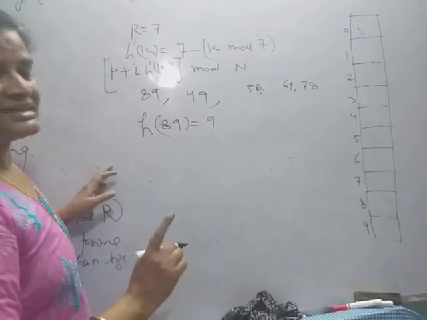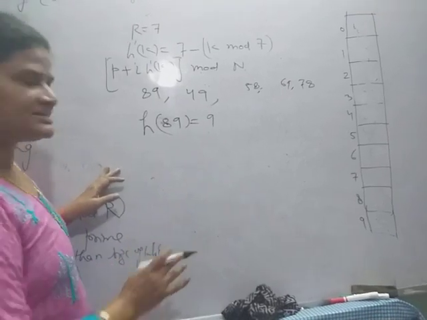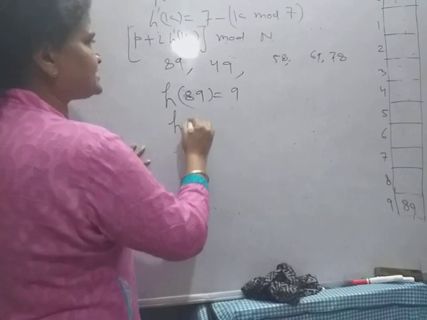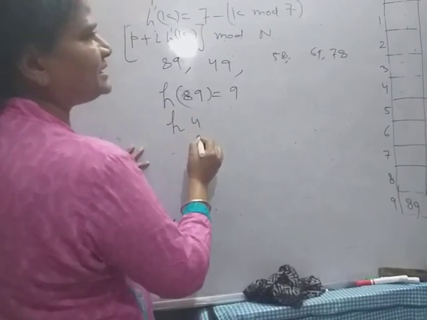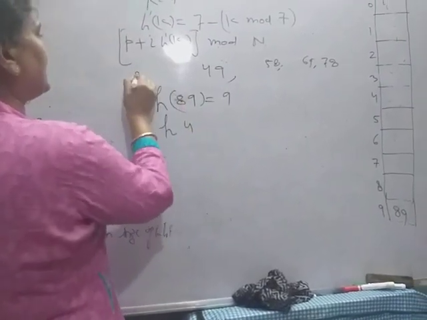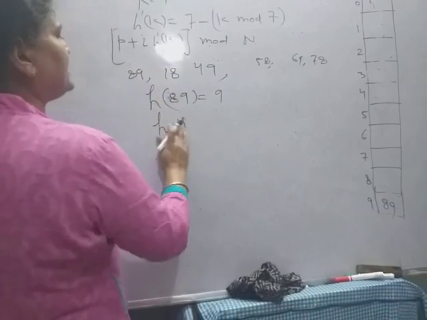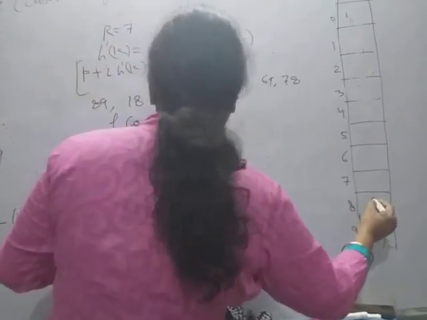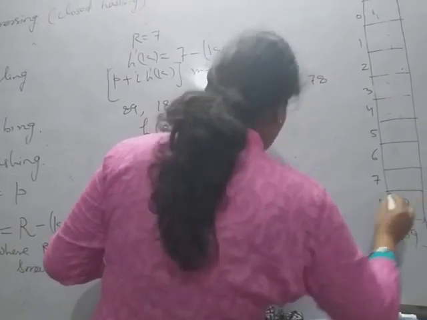H89 is 9, so the 9 location is free, so 89 is stored. Now the next is H18. H18 is 8, so it is also empty, so 18 will be stored here.